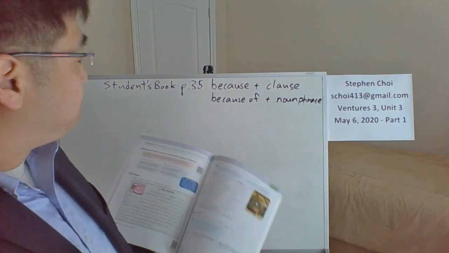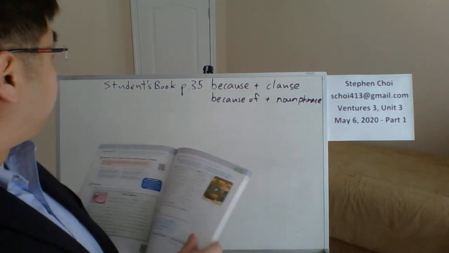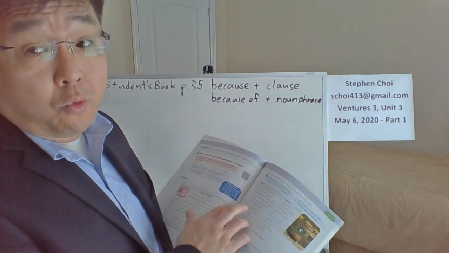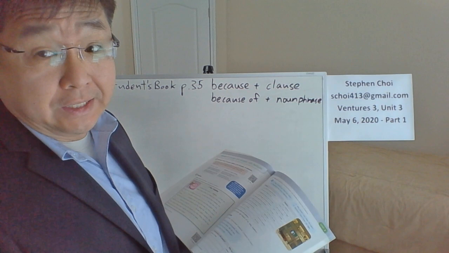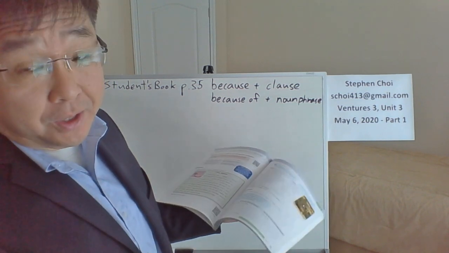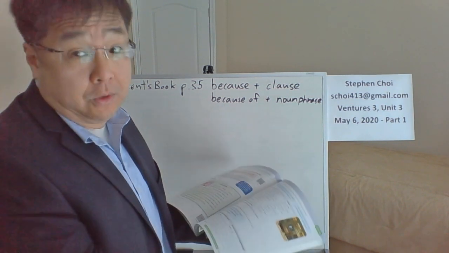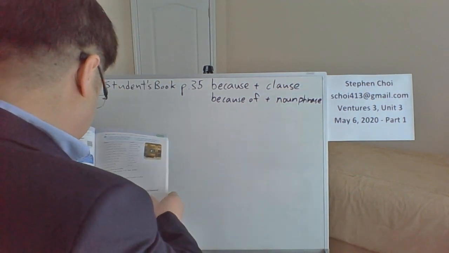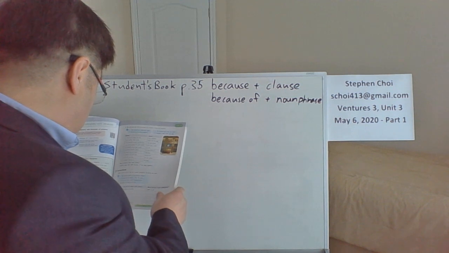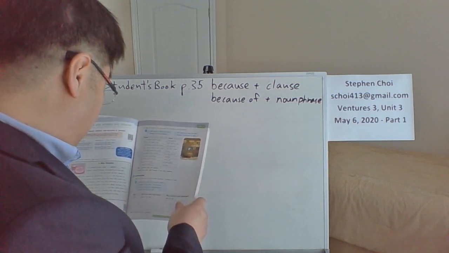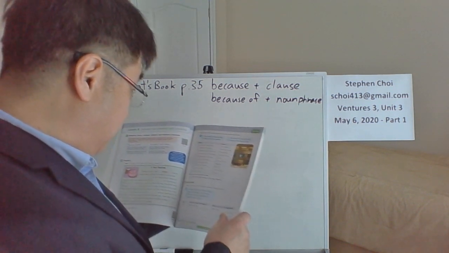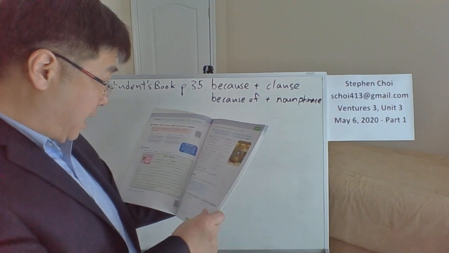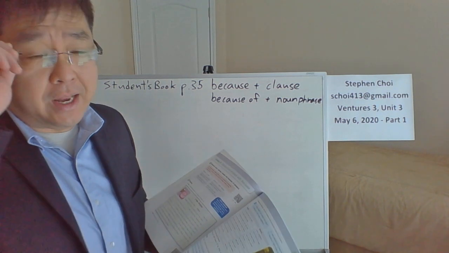So here on page 35, it's asking why questions. It's asking for a reason. When somebody says why something, they want to know what the reason is, right? So the first question says, why couldn't you sleep last night? It says because of my noisy neighbors. And the second question is, why couldn't you make the cake? Because I didn't have any eggs.